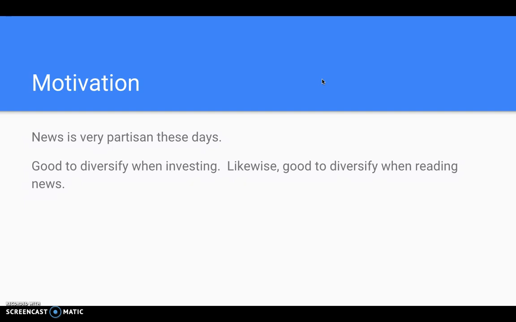It's good to have a balanced source of your news, not just from, for example, conservative sources, but you should balance it with liberal and vice versa. So that's the motivation behind Headwing. There isn't an app that I know of that fulfills this need.